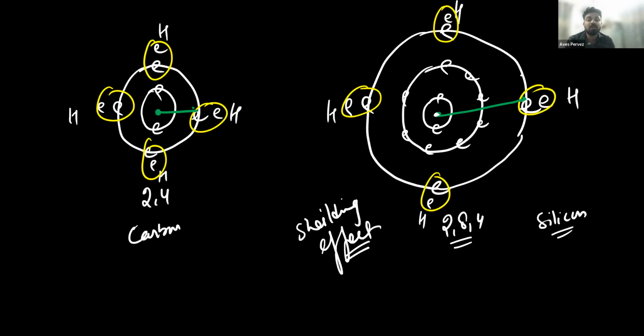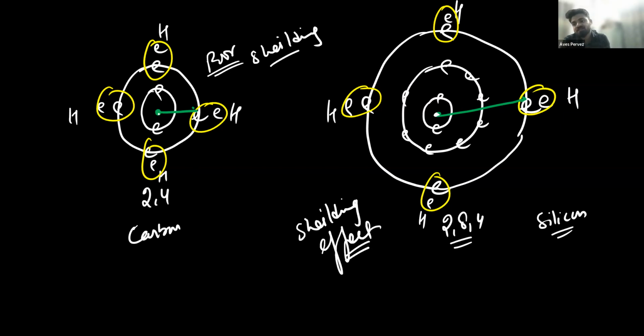As compared to this, in carbon there are only 2 inner electrons, and these are the outermost electrons, so we can simply say there is poor shielding. Due to poor shielding in carbon, the nucleus is visible to the bonded electrons, and it is sufficient to hold this bonded pair of electrons. Did everyone in the class understand? Yes, sir. So the first is the small size, and the second is the shielding effect, which makes the bond very stable.